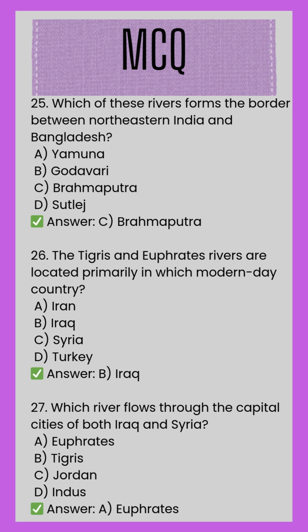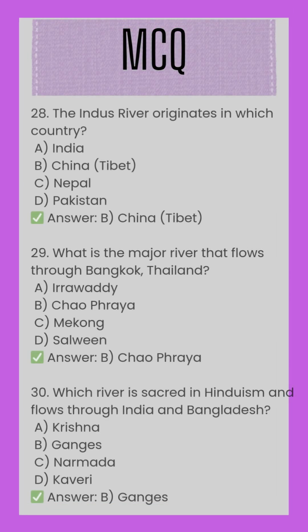26. The Tigris and Euphrates rivers are located primarily in which modern-day country? A. Iran. B. Iraq. C. Syria. D. Turkey. Correct answer. B. Iraq. 27. Which river flows through the capital cities of both Iraq and Syria? A. Euphrates. B. Tigris. C. Jordan. D. Indus. Correct answer. A. Euphrates.